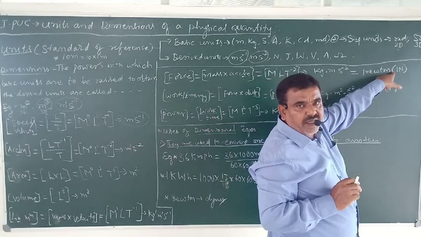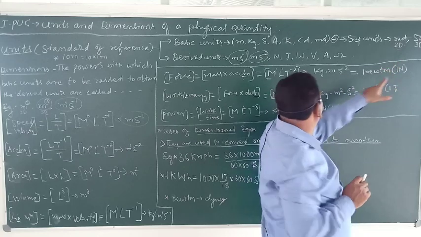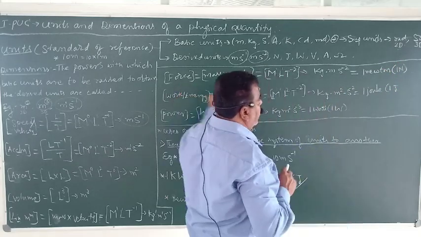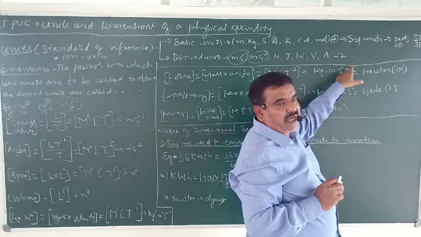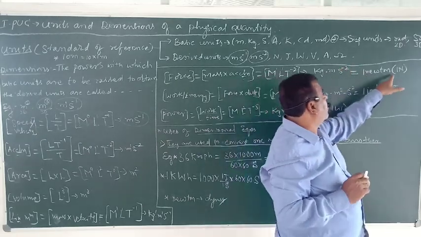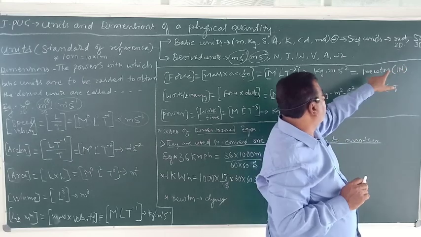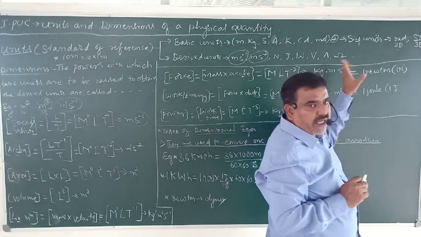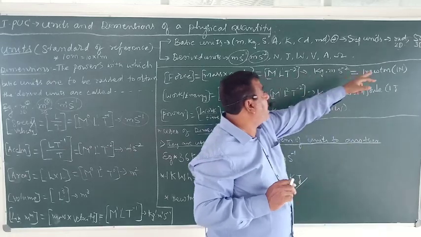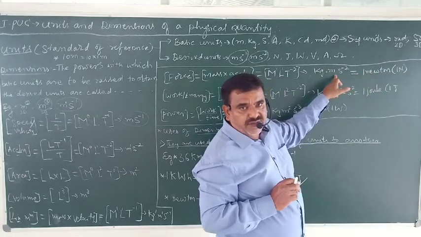Make it very clear. What is the SI unit of force? Kg meter per second square. It is written in short form as Newton. Therefore, 1 Newton is equal to 1 kg meter per second square. It is the nickname of this.